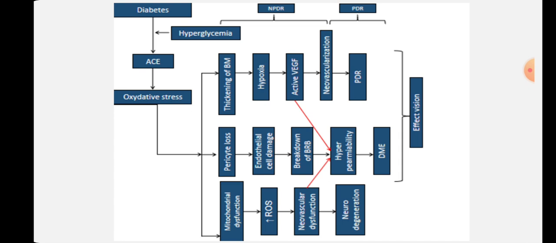So here diabetes leads to hyperglycemia, there is elevation of glucose, and that leads to AGE. It should be AGE, not ACE. Okay, AGE, that is advanced glycation end product. So what is this advanced glycation end product? These are harmful components. When protein or lipid gets combined with sugar molecule, it leads to formation of AGE, that is advanced glycation end product. So the process is known as glycation.